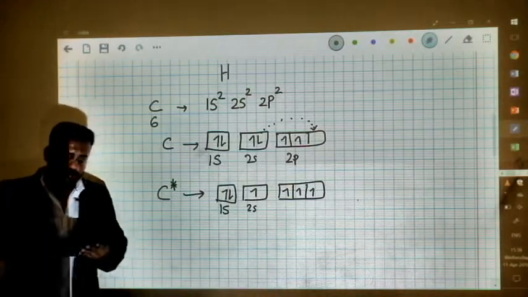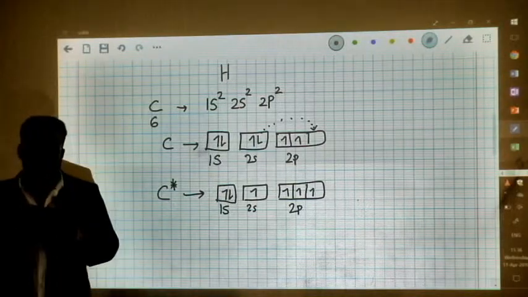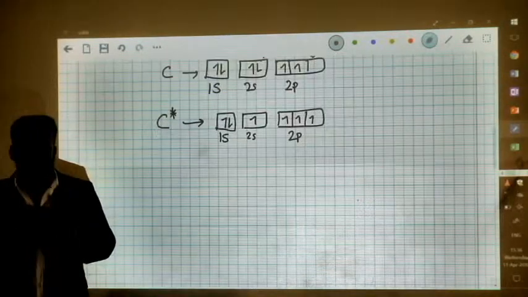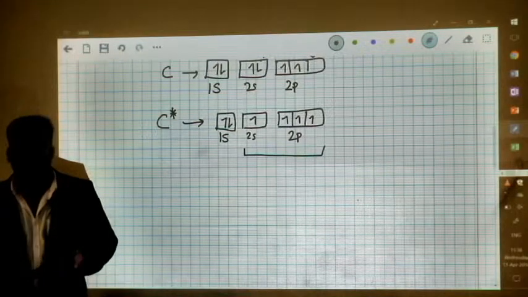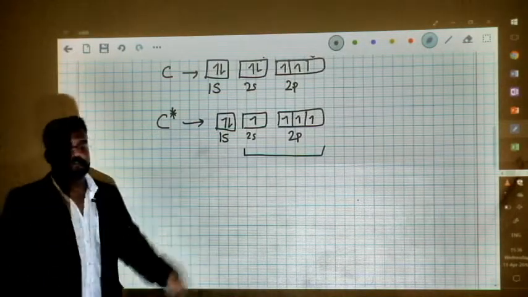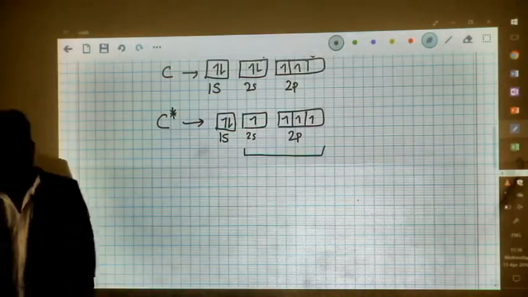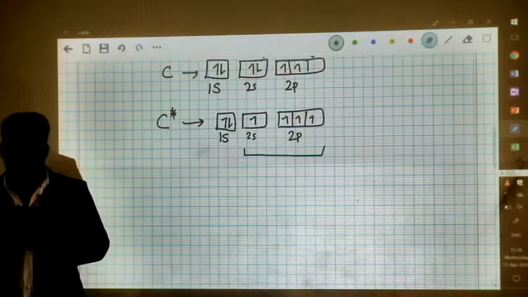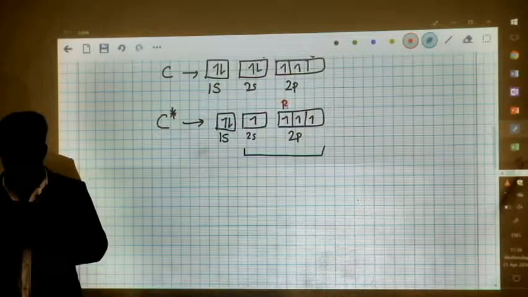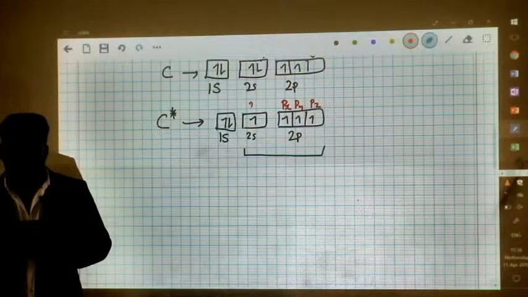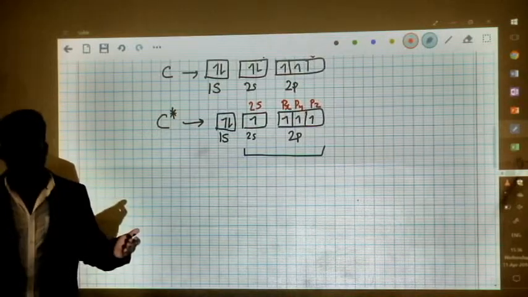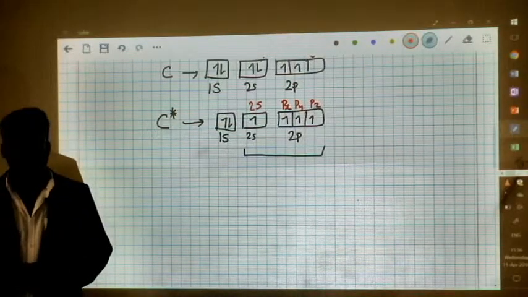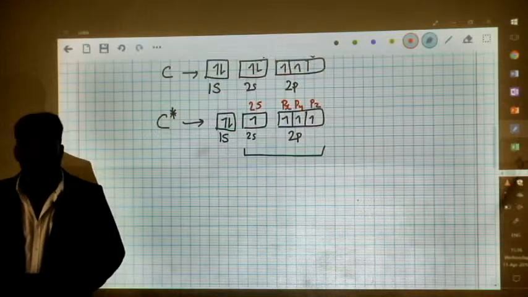After this excitation, there is an intermixing of these orbitals, where the 2s orbital gets mixed with 3 of the 2p orbitals. Since we have a px orbital, a py orbital and a pz orbital involved, along with the 2s orbital, they all mix together to form a whole new set of orbitals.